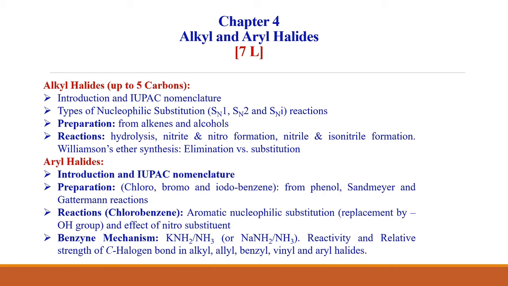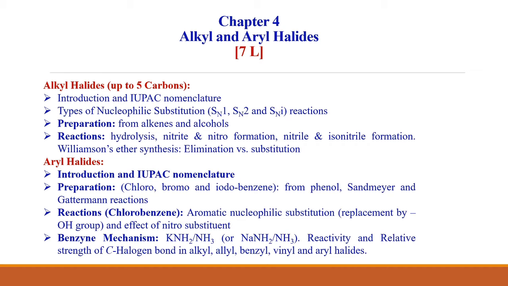Similarly, for aryl halides, we will see the introduction, IUPAC nomenclature, and preparation, basically of chloro, bromo and iodobenzene from phenols. We will see the Sandmeyer and Gattermann reactions. We will also discuss the reactions, particularly of chlorobenzene, aromatic nucleophilic substitutions, replacement by OH group, and the effect of nitro substituent.